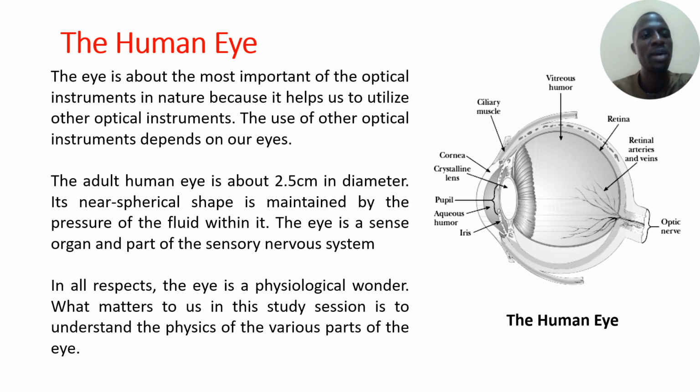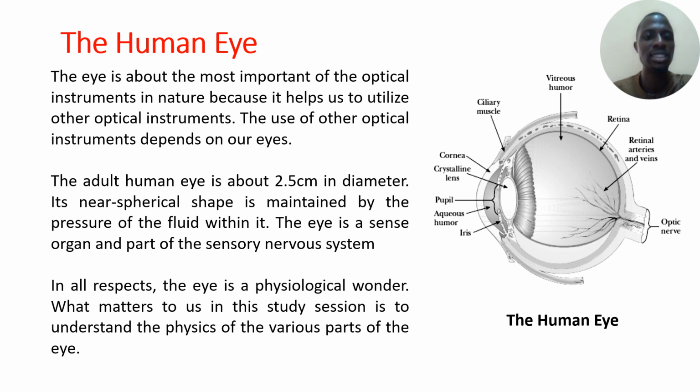The eye, the human eye, is about the most important of all the optical instruments in nature, because it helps us to utilize other optical instruments. The use of the optical instrument depends on our eyes, and that is why it is regarded as the most important optical instrument, and it occurs in nature. The adult human eye is about 2.5 centimeters in diameter, meaning that the external portion of the eye that we see when we look at ourselves in the mirror is relatively small compared to the size of the eye.